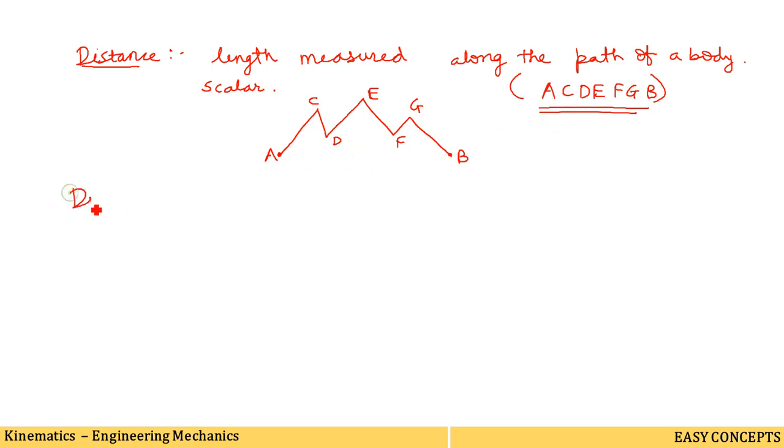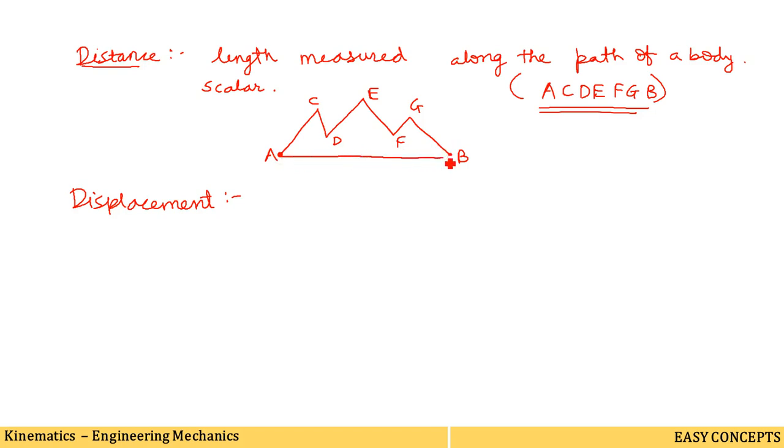Now the next term is displacement. What is displacement? It is the change of position of a particle in a definite direction, measured by the straight distance between the initial and final position of the particle. The particle is changing its position from point A to point B in a specific direction.